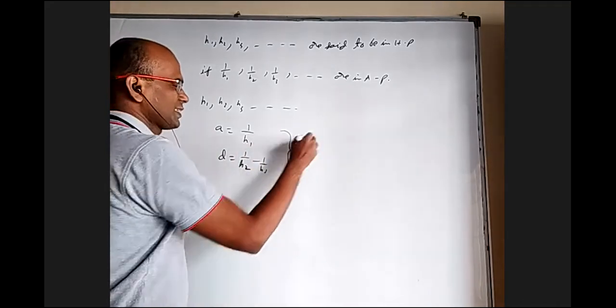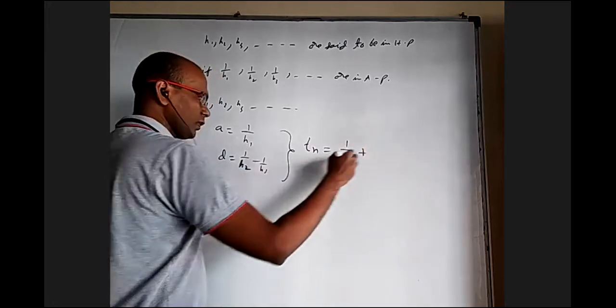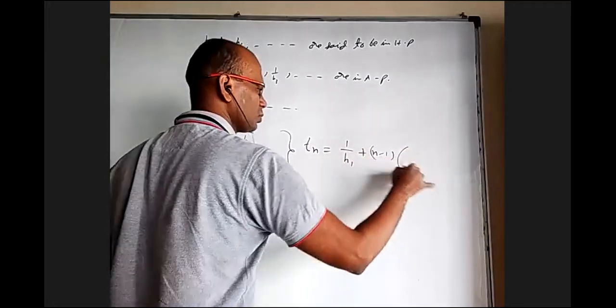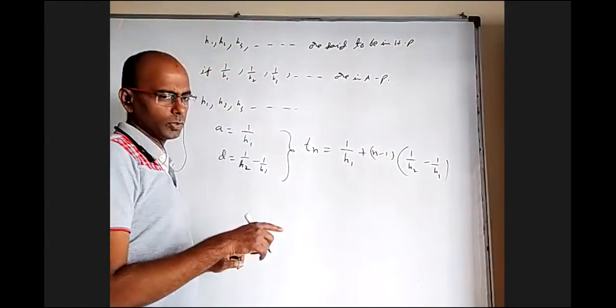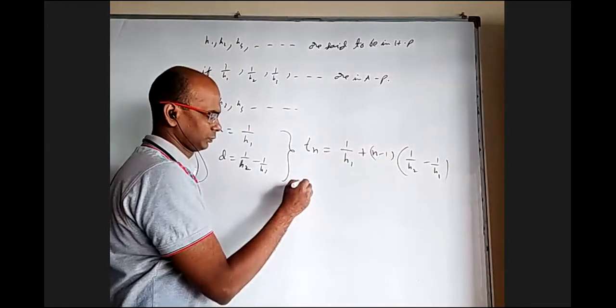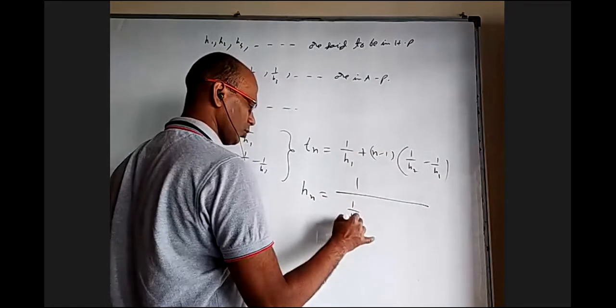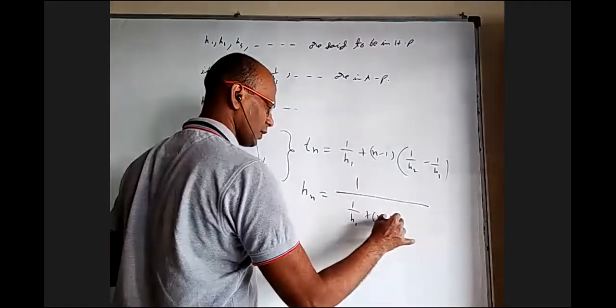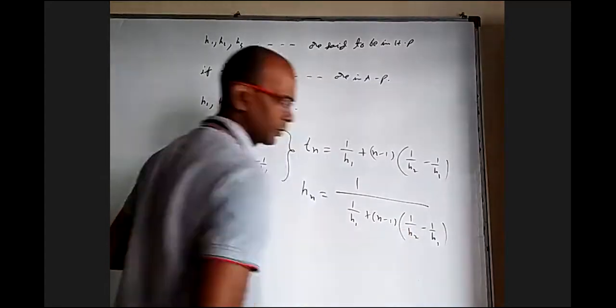Then the nth term of the AP will be 1 by H1 plus n minus 1 into (1 by H2 minus 1 by H1). For harmonic progression, the nth term will be the reciprocal of this. So Hn will be 1 divided by [1 by H1 plus n minus 1 into (1 by H2 minus 1 by H1)].